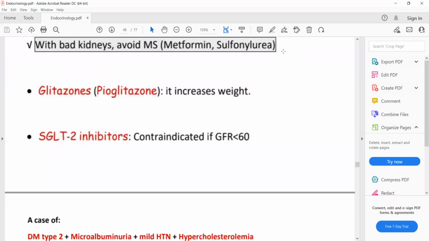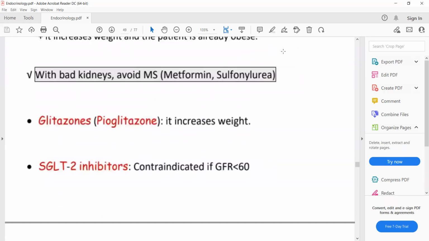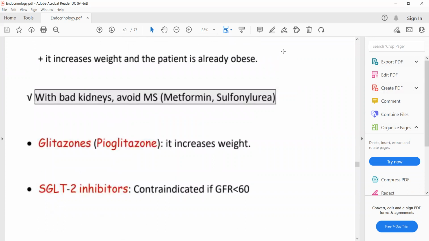So remember that in bad kidneys, if the GFR is less than 30, we cannot give MS, metformin and sulfonylureas. Another drug group that you need to remember: if the patient's GFR is less than 60, then we also avoid SGLT2 inhibitors.